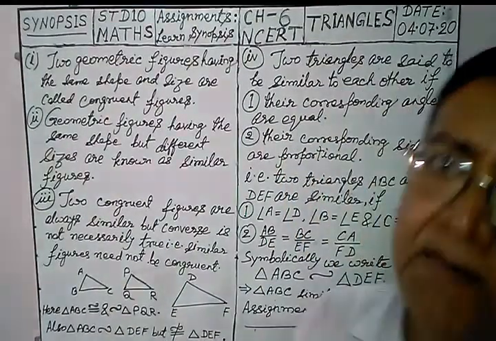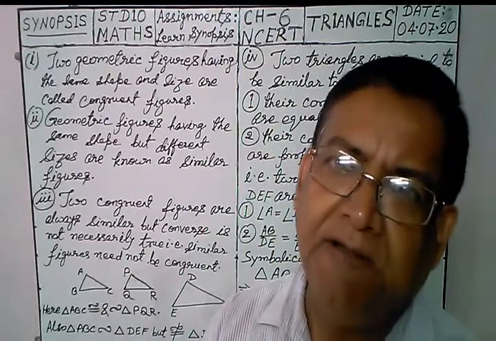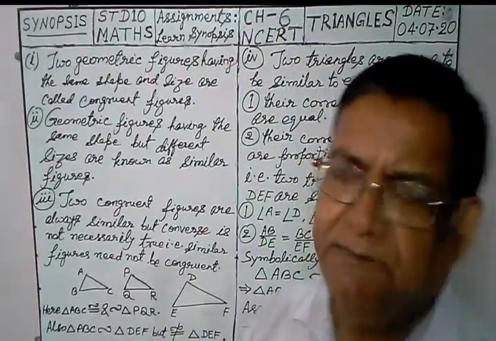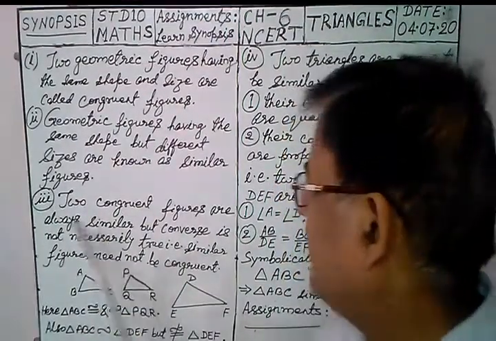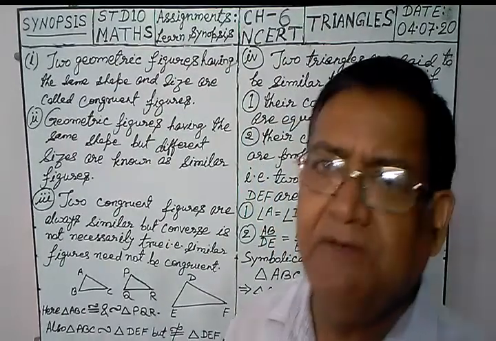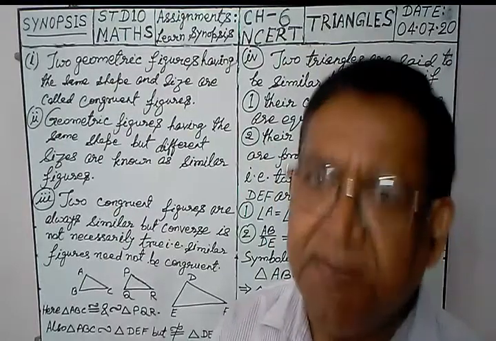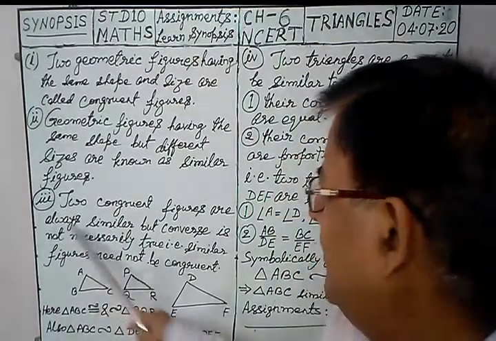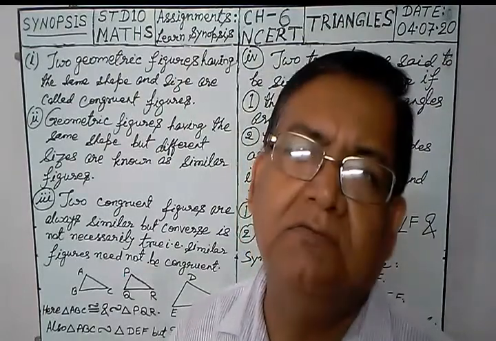What is necessary for congruency? What is necessary for similarity of the figures? Now the third point: two congruent figures are always similar. If two figures are congruent, they are also similar. Always similar, but the converse is not necessarily true.